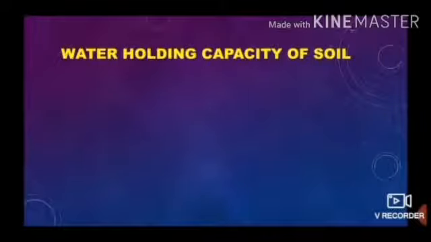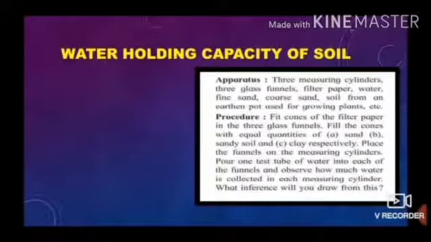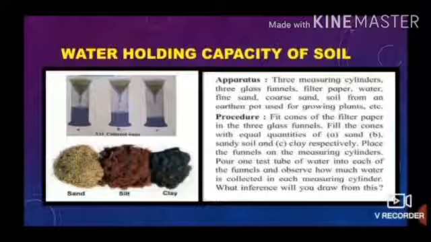Water holding capacity of soil. Apparatus: 3 measuring cylinders, 3 glass funnels, filter paper, water, fine sand, coarse sand, soil from an earthen pot used for growing plants, etc. Procedure: Fit cones of the filter paper in 3 glass funnels.